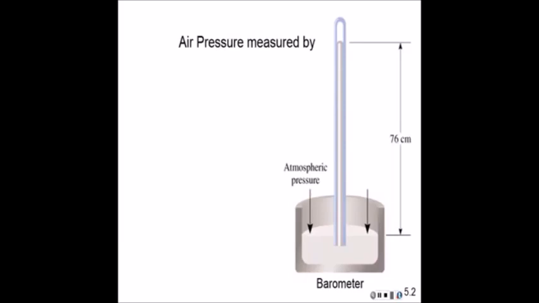Now if you took this barometer up to a higher elevation, you would notice that the mercury would start to come out of the tube. And if you brought that barometer off the mountain, the mercury would go back up into the tube. So this gave people a way to measure our air pressure, which was very helpful, especially for ships at sea when storms would come up.